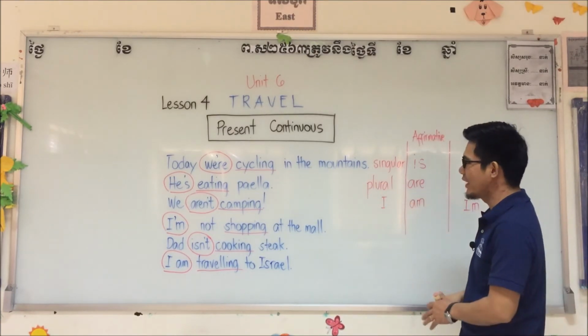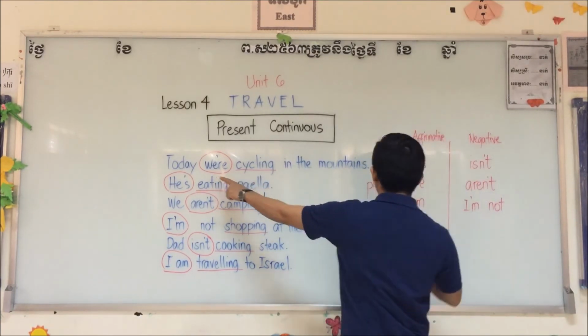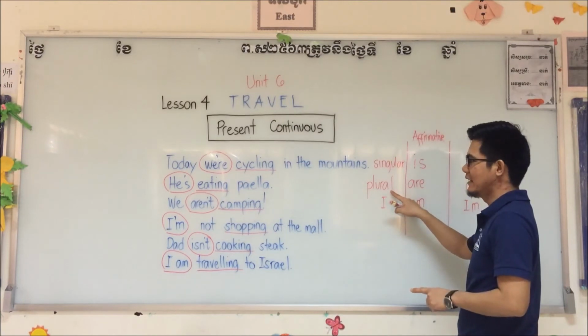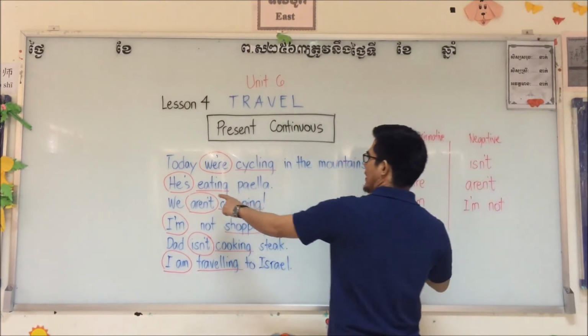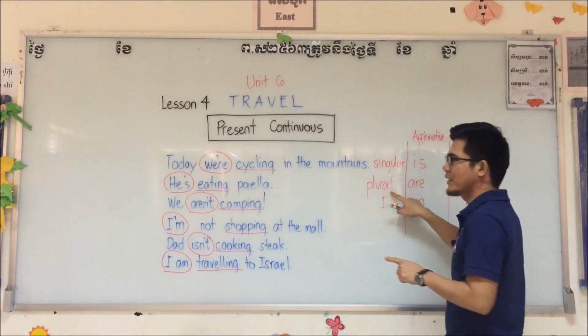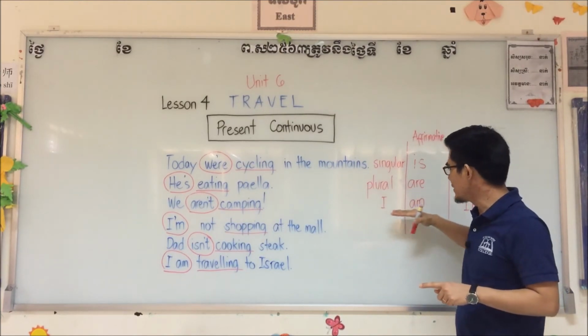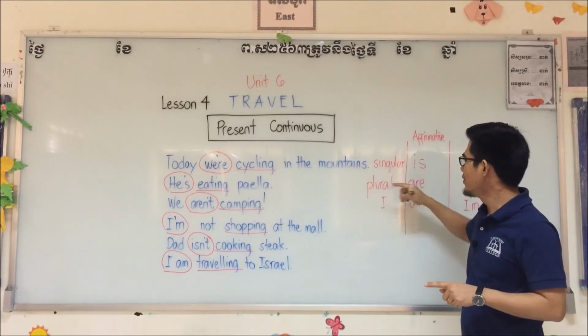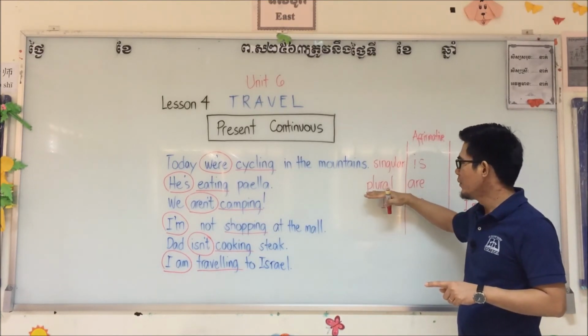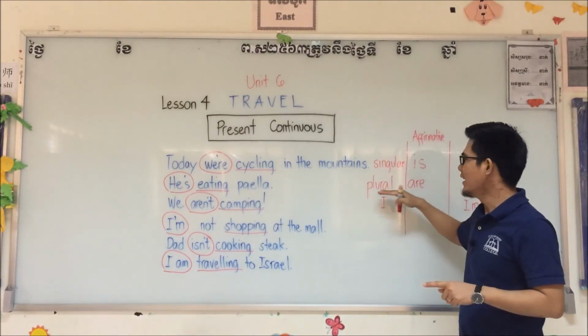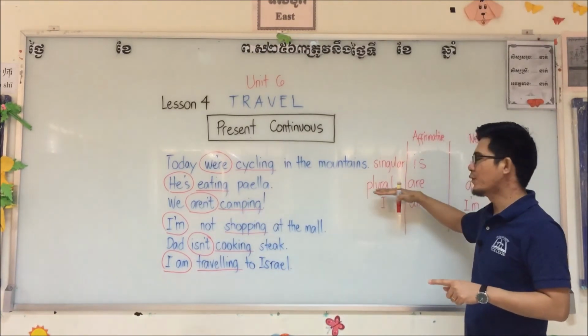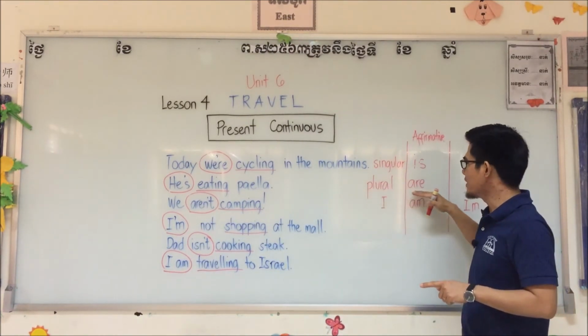Next, are. We use we, plural. What about I? We use am. You are. We are. They are. For plural subject, we use are.